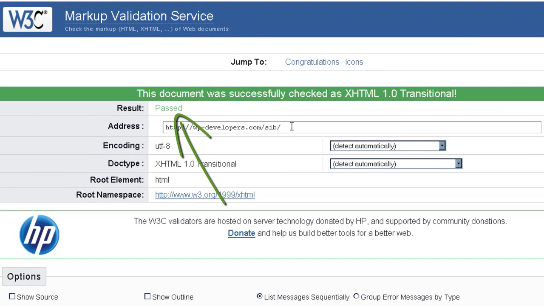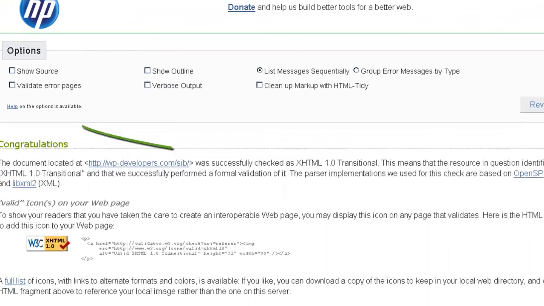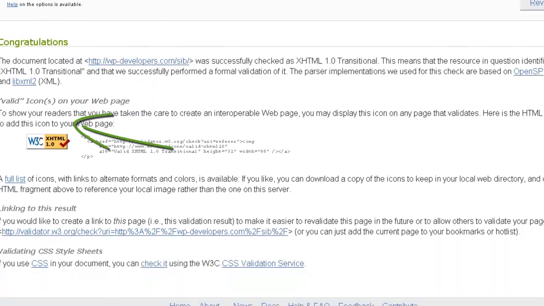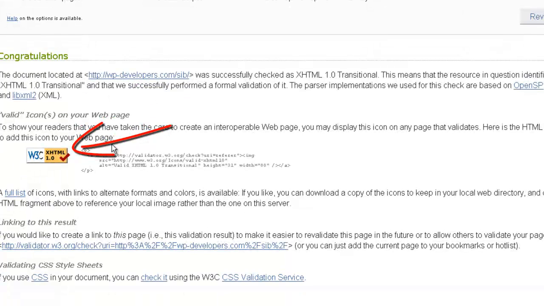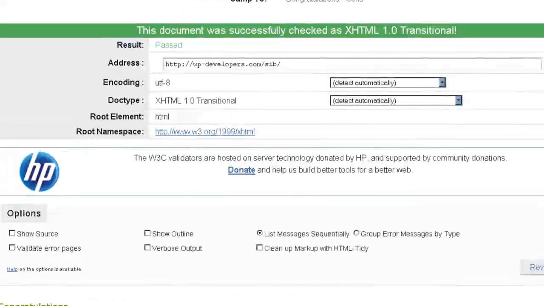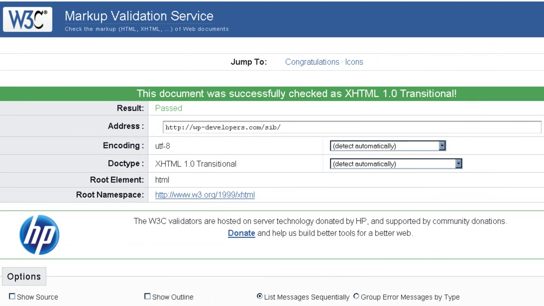and you can see that the document was successfully checked, and it passed with flying colors. So here's the result. There are no errors, no warnings. You even have a little congratulations notice right here. You may have seen at the bottom of websites this little logo right here, and that is, to kind of proudly boast that your website follows all W3C standards. This is extremely important for machine-to-machine communication.